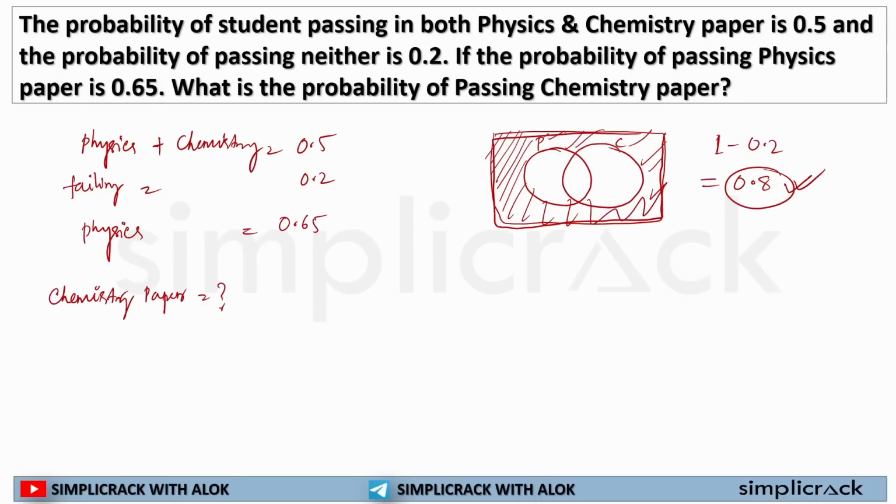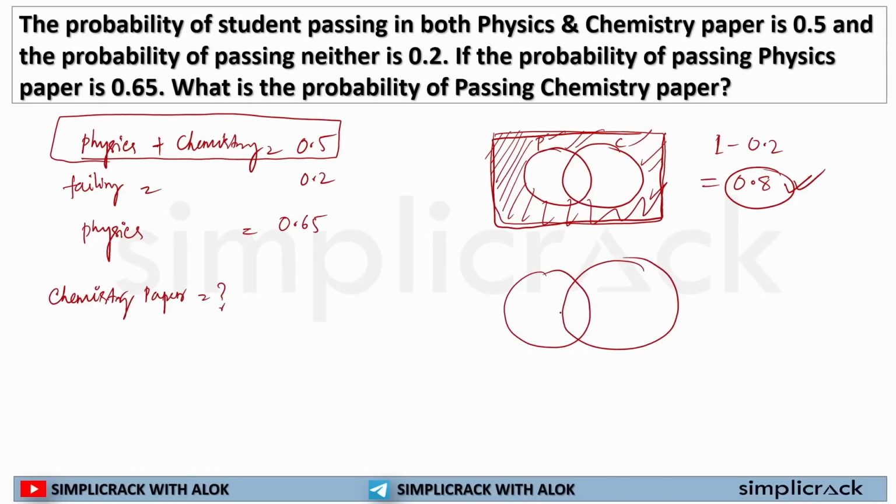Now with this, let's understand one thing. The students who cleared both physics plus chemistry is 0.5. The total probability of students who cleared physics is 0.65.